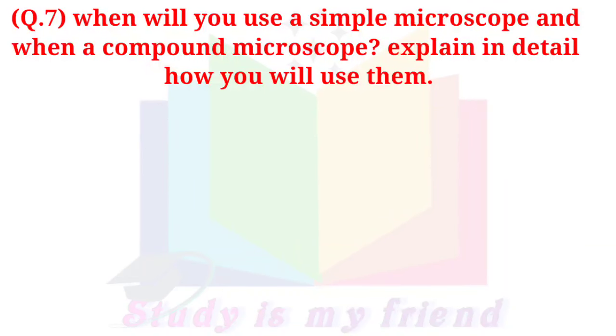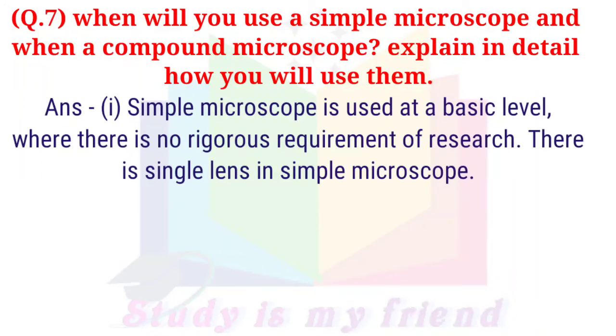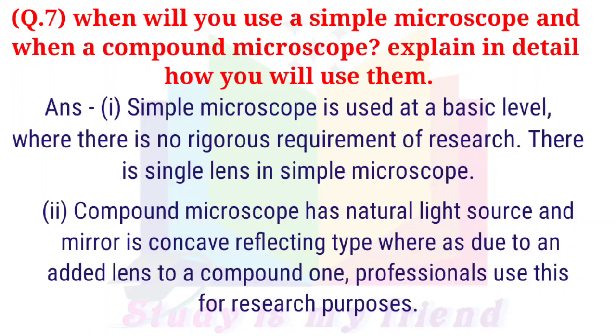Question 7. When will you use a simple microscope and when a compound microscope? Explain in detail how you will use them. Answer: 1. Simple microscope is used at a basic level where there is no rigorous requirement of research. There is a single lens in a simple microscope. 2. Compound microscope has a natural light source and a concave reflecting mirror, and due to an added lens, professionals use this for research purposes.